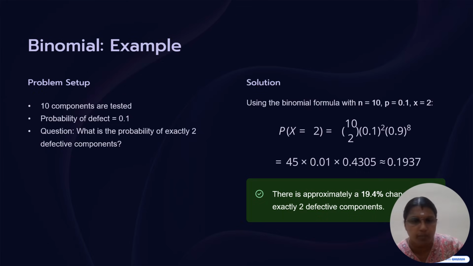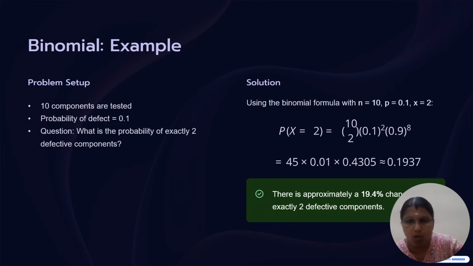Here is an example of the binomial distribution. We have 10 components tested. The probability of a defect is 0.1, and our question is what is the probability of exactly two defective components. We use the binomial formula. We have n value 10, p value 0.1. What is the value of q here? q is 1 minus p, so 1 minus 0.1, we get q value 0.9.